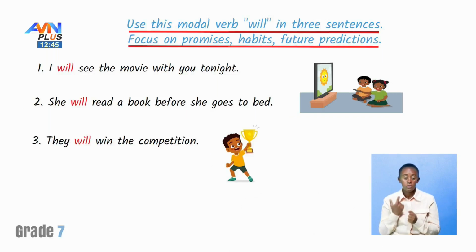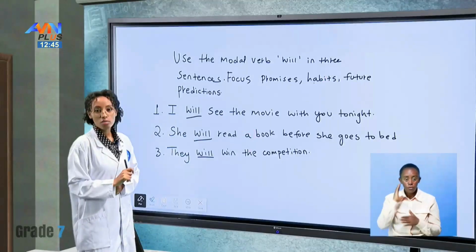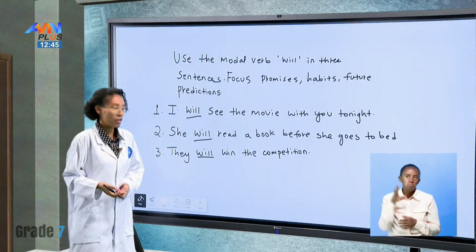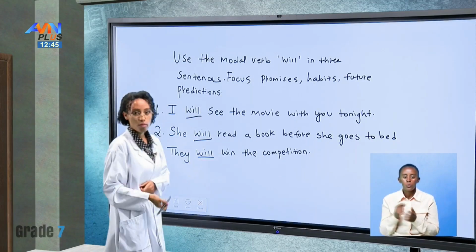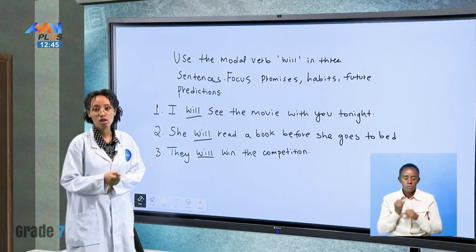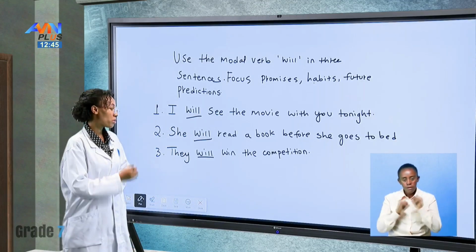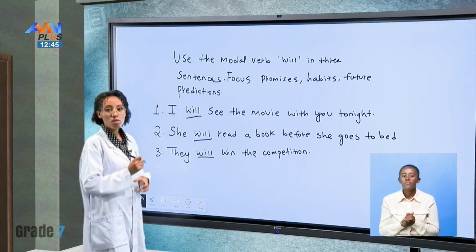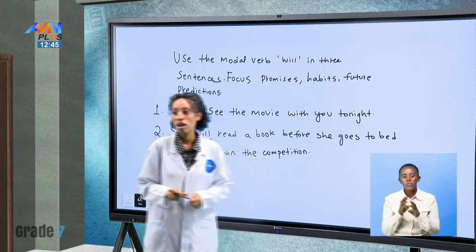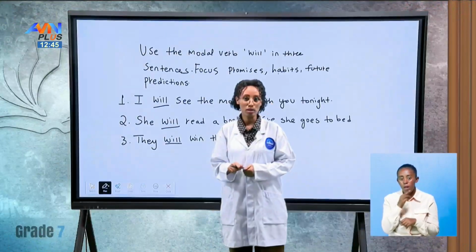So we have used future prediction to predict something that will happen in the future, which is what? To win a competition. They will win the competition. We have used will to talk about future predictions. So these are all the ways you could use the modal verb will.